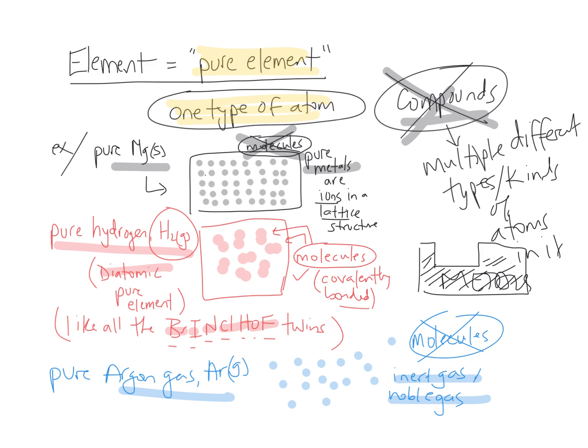Did I say molecules? I shouldn't have. I should say atoms, because they are distinctly not molecules. Okay, again, there's no covalent bonding happening in them, so they are not molecules either. Okay, they're just individual atoms. But if you have a sample of it, if they're all the same type of atom in that sample, then we call it an element.